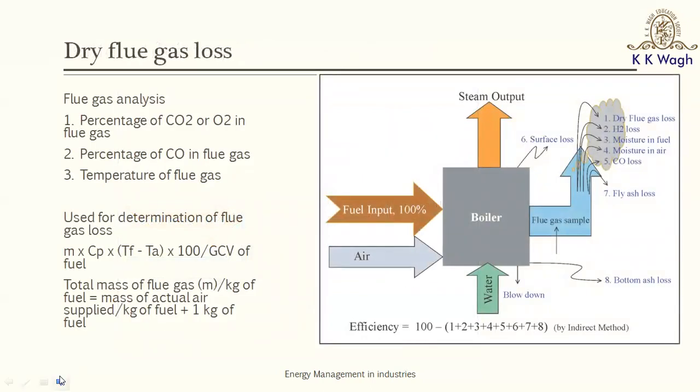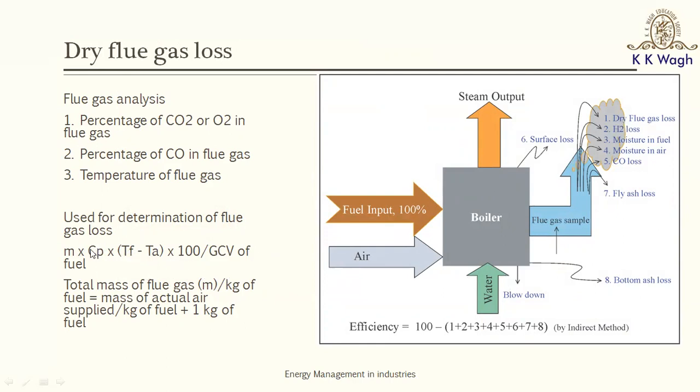This is an expression for determination of heat loss via the dry flue gases. So you see I have written this expression as mass of the flue gases generated, times specific heat of the flue gases, times the temperature difference, that is, the temperature at which the flue gases are let out minus the atmospheric or ambient temperature. So this formula m Cp delta T into 100 upon the GCV of the fuel helps us calculate the L1 loss, in percentage.